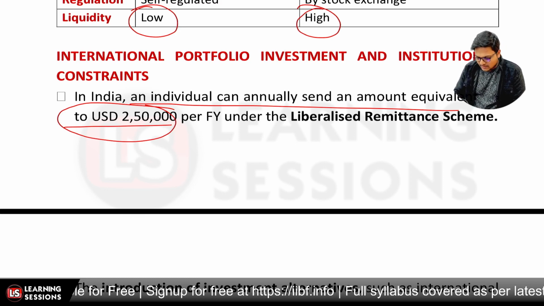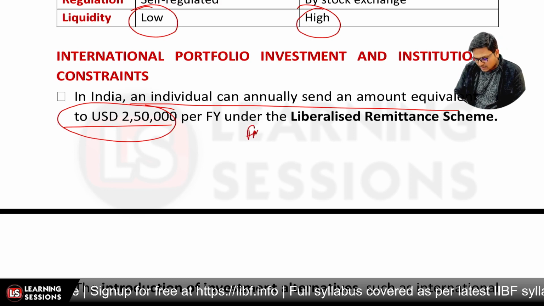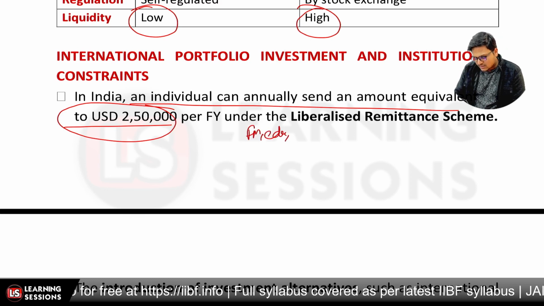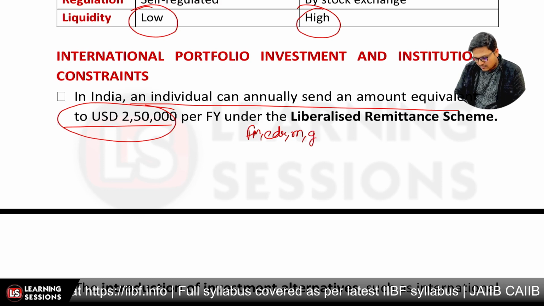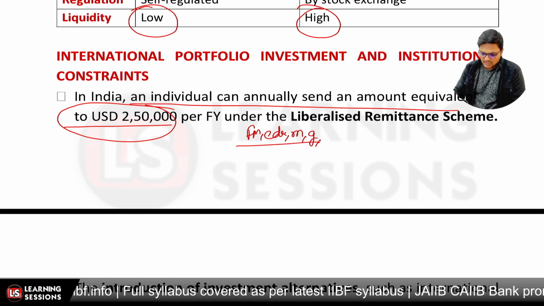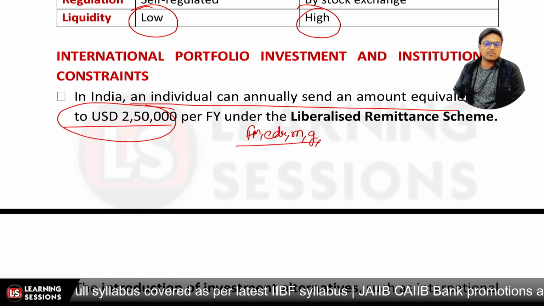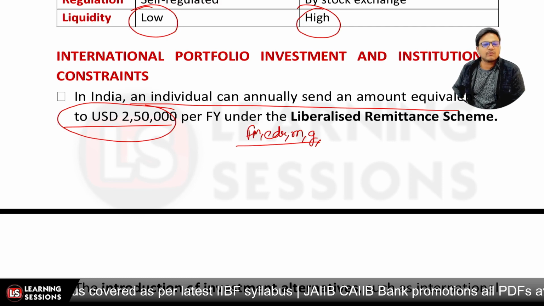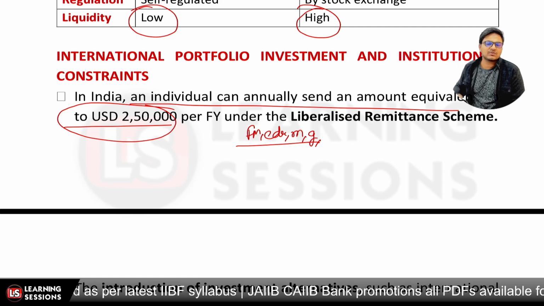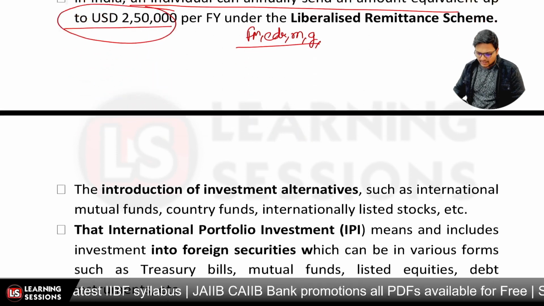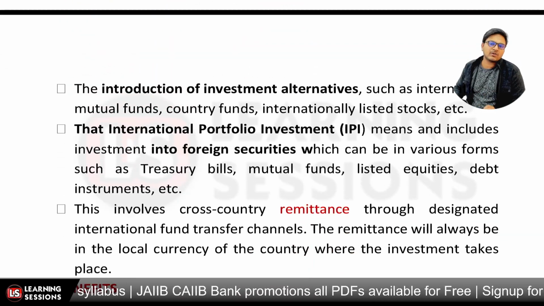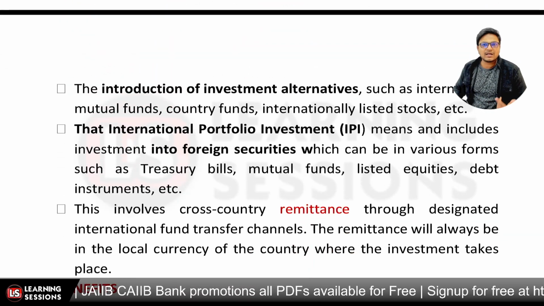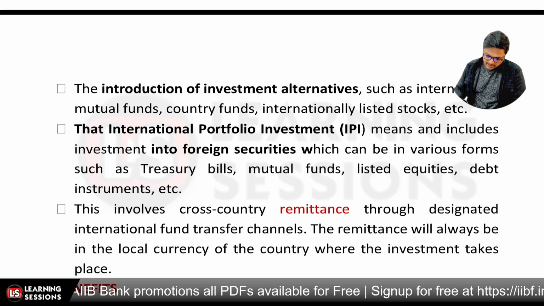Whether it's for family maintenance, education, medical purposes, gifts, or immigration purposes, the person can send USD 2,50,000 per financial year under the LRS. And definitely there was an introduction of investment alternatives, like intermediaries.